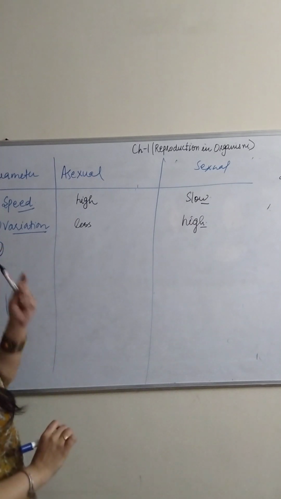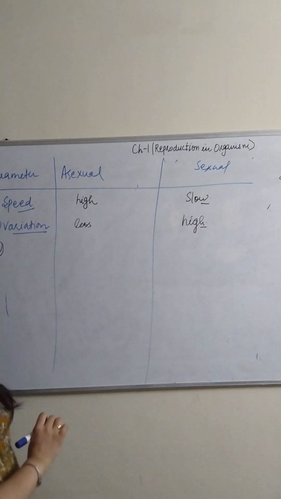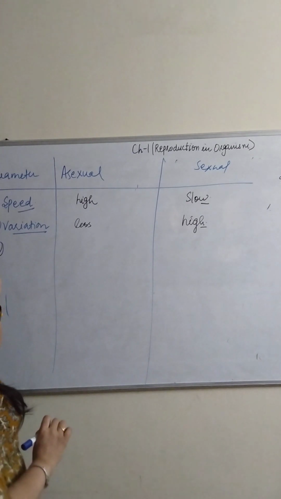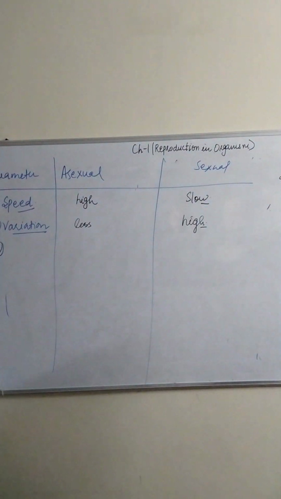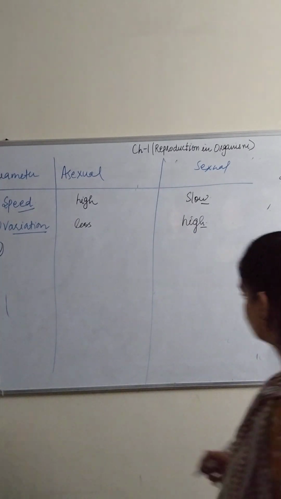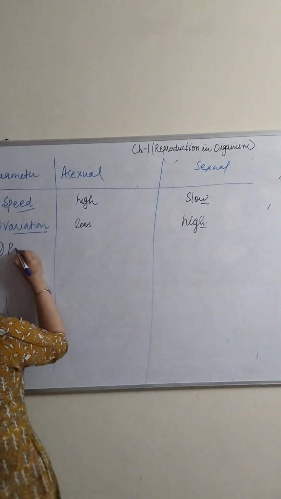Now the third one that we can take for asexual and sexual reproduction is parents.